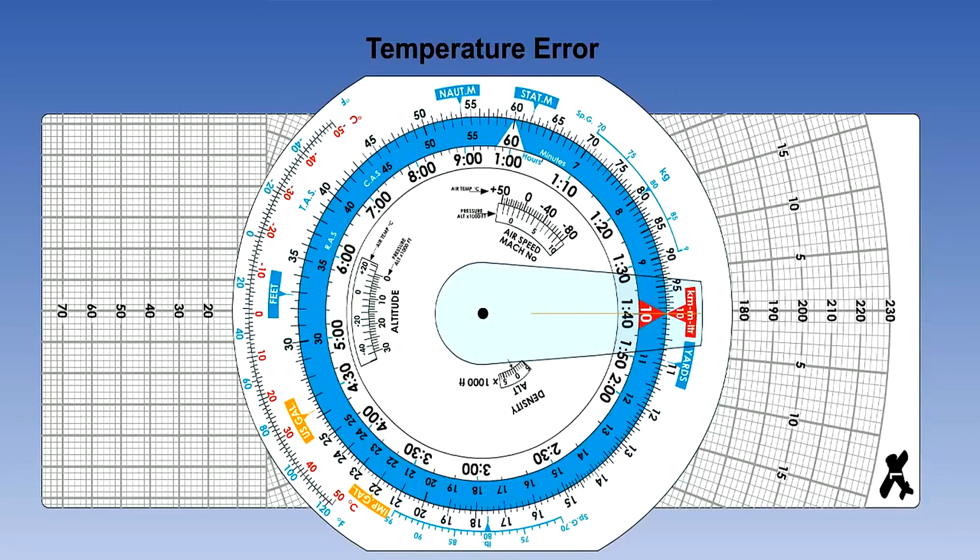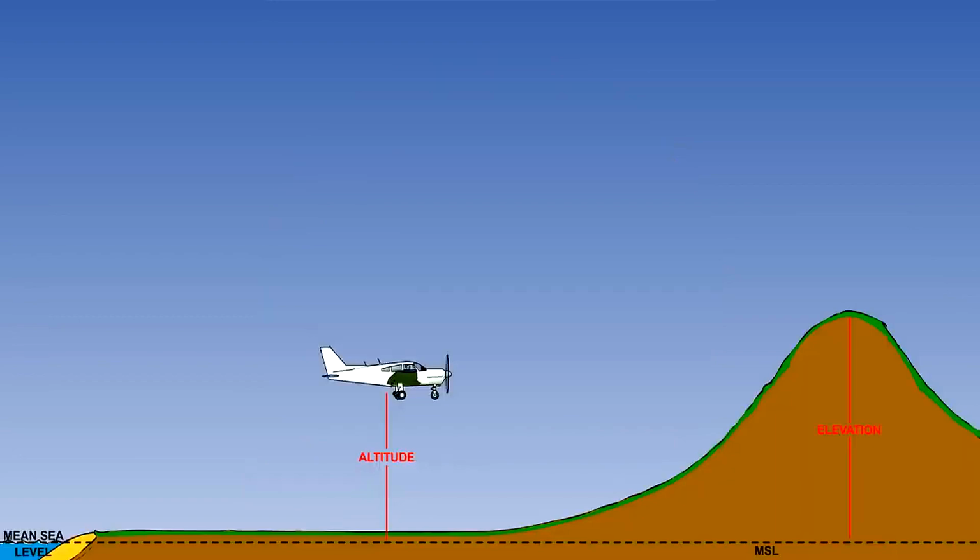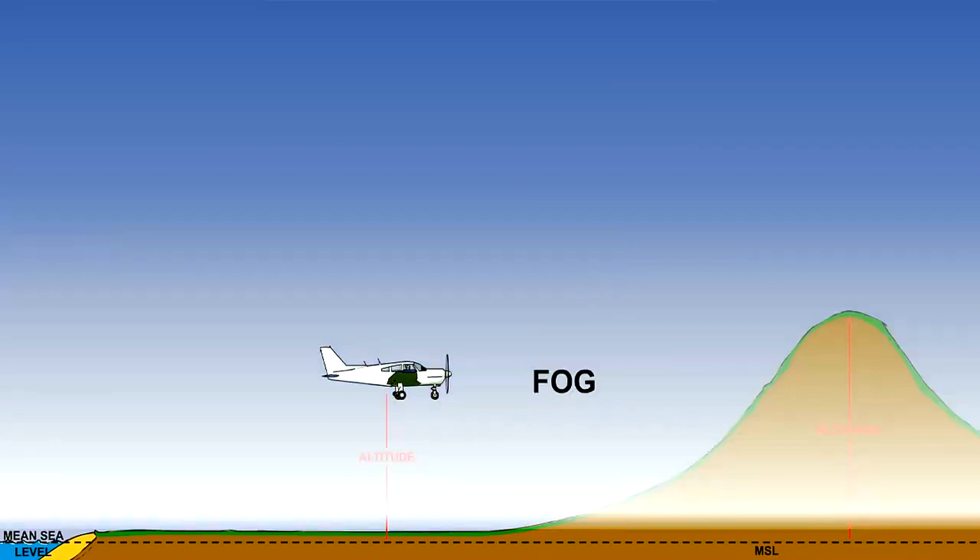Therefore, if we wish our altimeter to indicate true altitude, we must make an allowance for the temperature difference from ISA. This error cannot be corrected on the instrument itself. We allow for it by using calculations or tables. If we fail to do so, we have an error, which is given the name temperature error. So we now need to decide what to set on our altimeter.